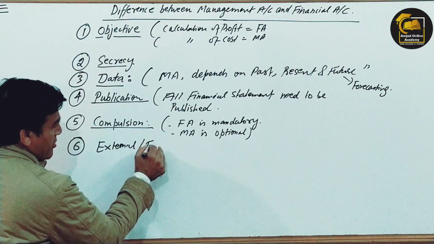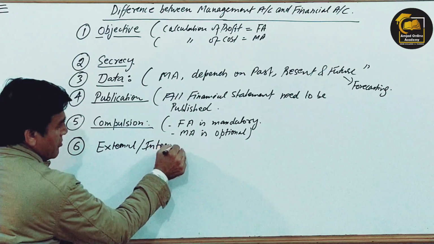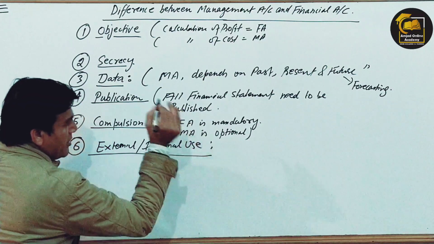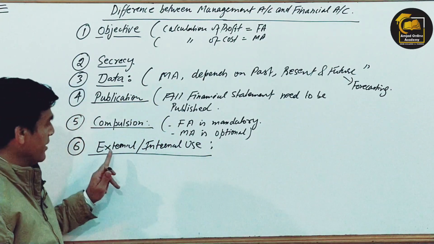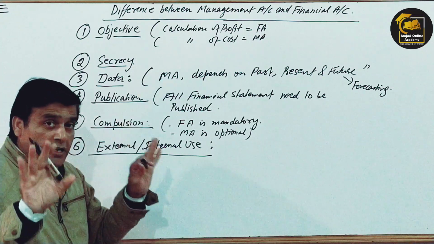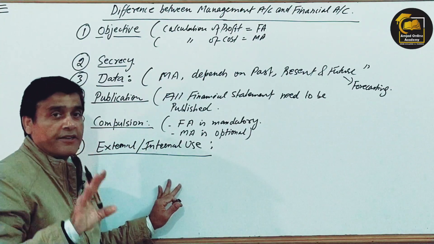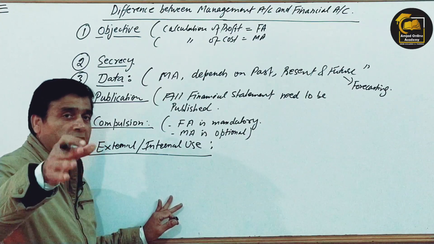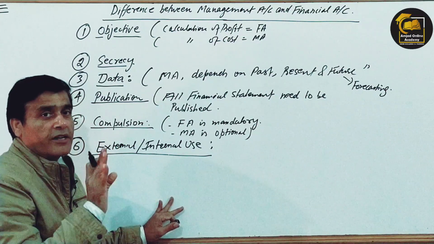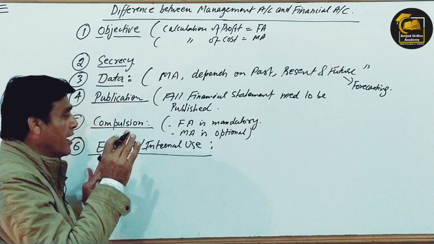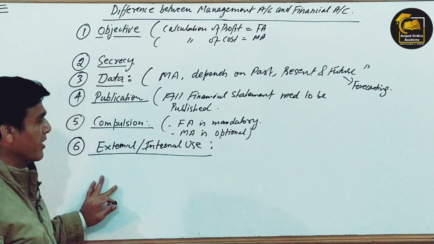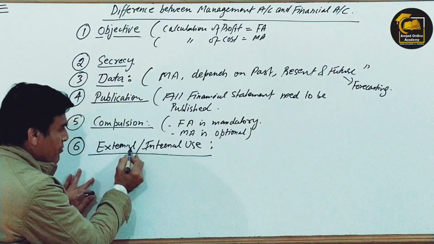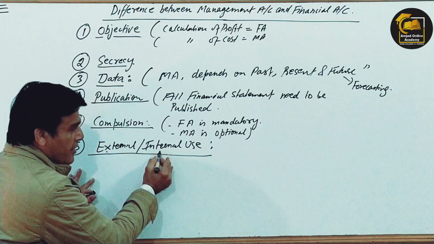External and internal use. This is another point of view difference: external and internal use. Mind my writing, right? I apologize for my writing. That's why I am saying mind my writing, because it is very bad. I know very well that my writing is bad. That's why I focus on my words, and I'm trying my best here. But that's why I'm repeating again: it is external and internal use.